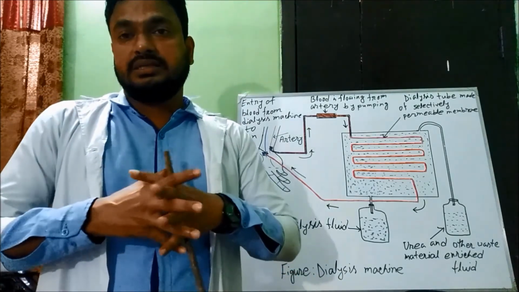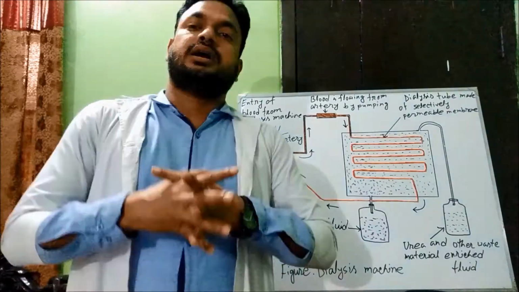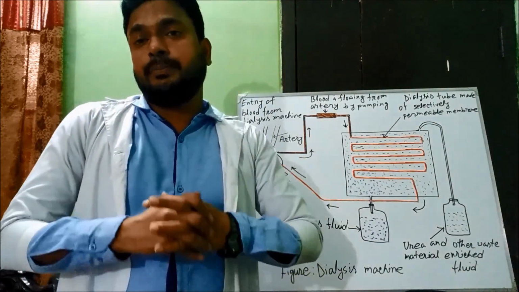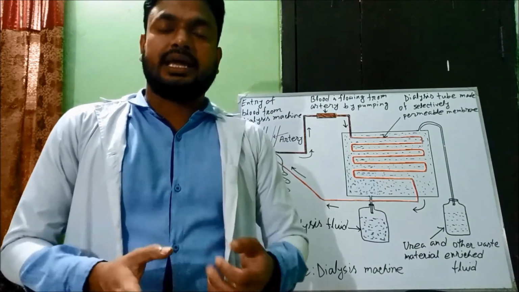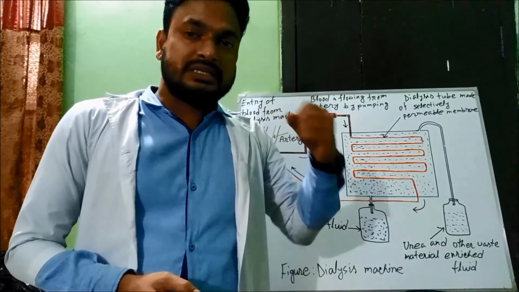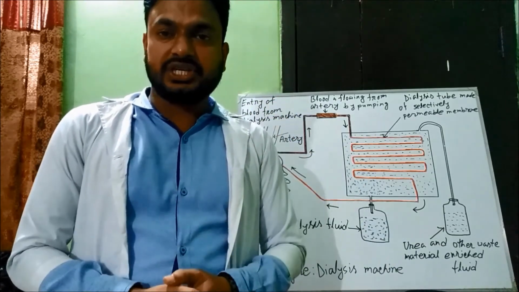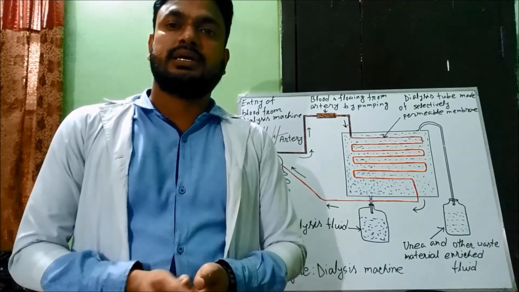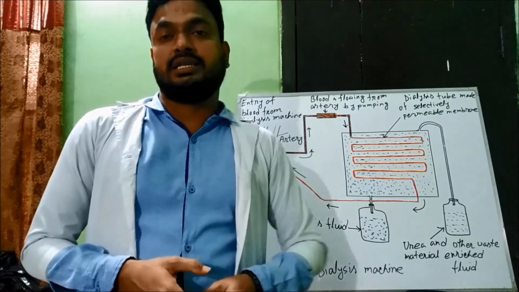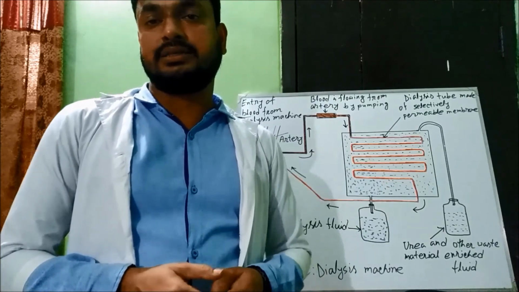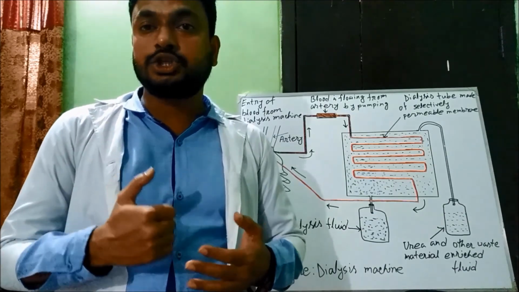Okay, this is all of chapter 8 about the excretory system. To mention the discussed topics again for this chapter: excretion, excretory system, excretory products, the excretory organ that is the kidney, the functional unit of the kidney that is the nephron, kidney diseases, kidney stone, and the dialysis machine.